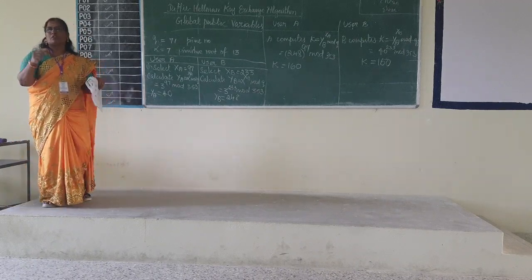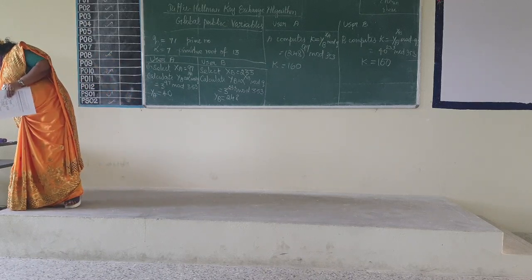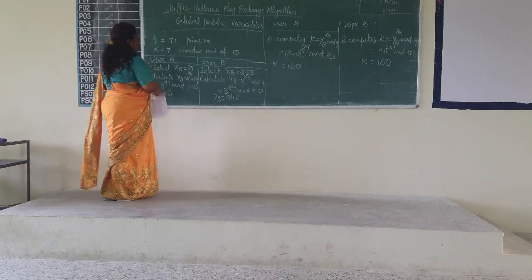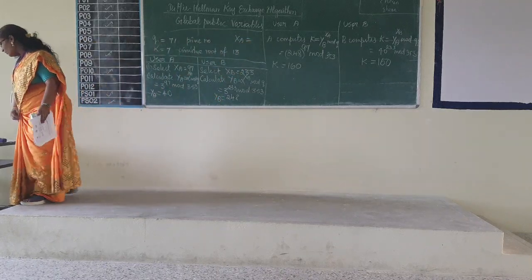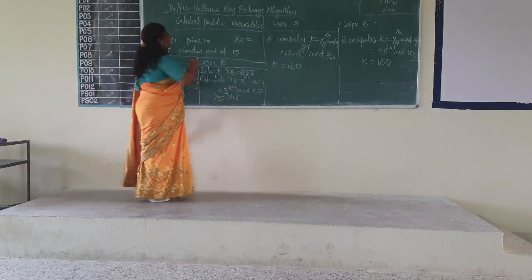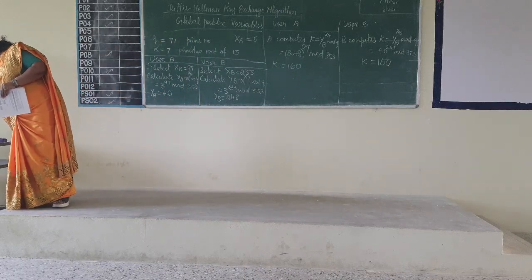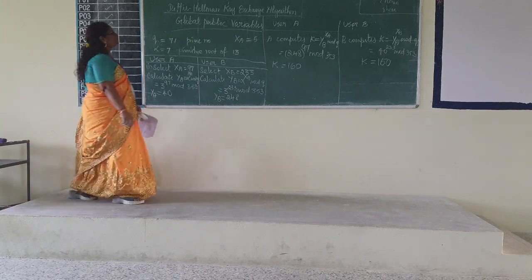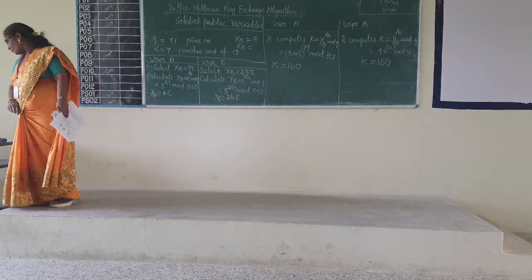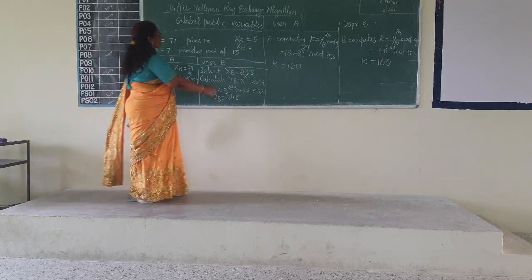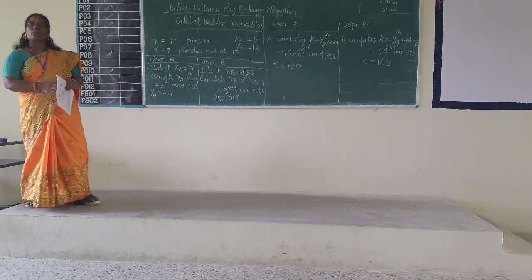Question number 1. If user A has private key XA is equal to 5, and user B has private key XB is equal to 12, calculate YA and YB.